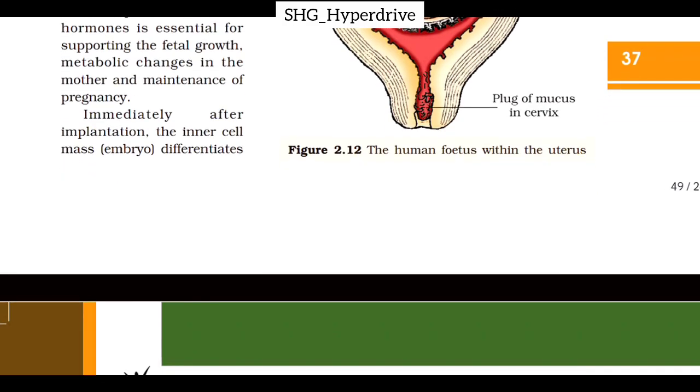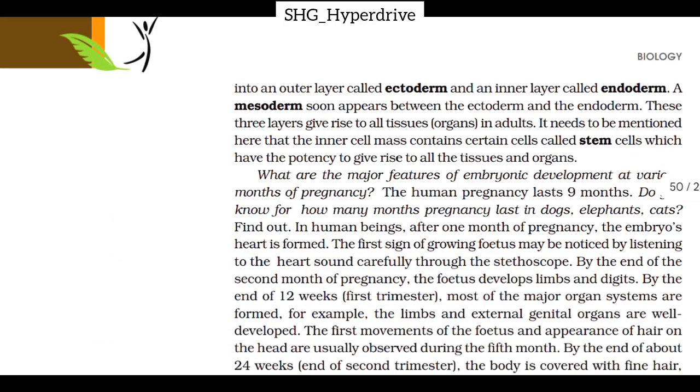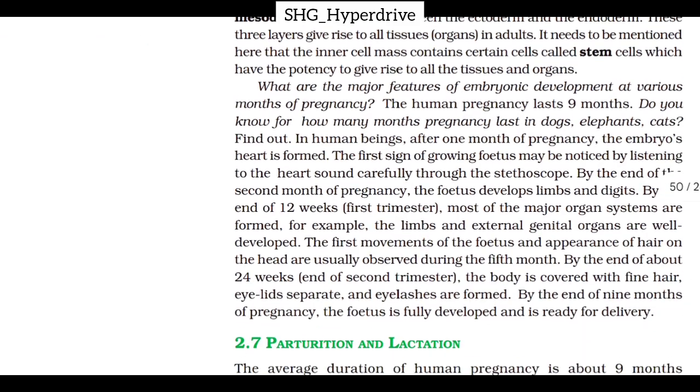Immediately after implantation, the inner cell mass, that is the embryo, differentiates into an outer layer called ectoderm and an inner layer called endoderm. A mesoderm soon appears between the ectoderm and the endoderm. These three layers give rise to all tissues and organs in adults. It needs to be mentioned here that the inner cell mass contains certain cells called stem cells which have the potency to give rise to all the tissues and organs.